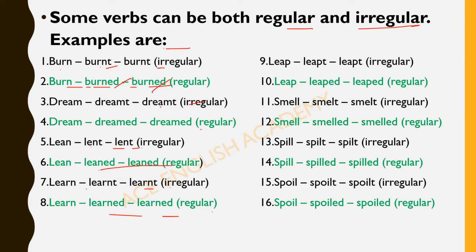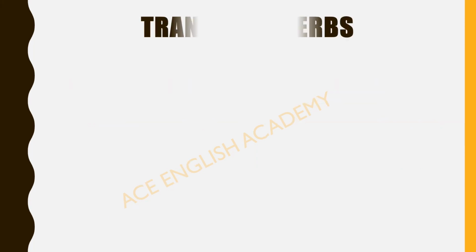And here are a few more. You can pause the video and go and read all of these words. So these are a few examples of regular and irregular verbs. You have to practice more and more verbs so that all these things are clear to you. Moving on to the next.